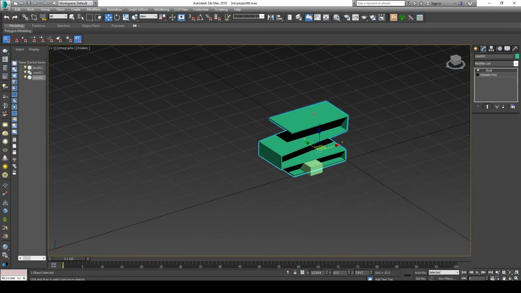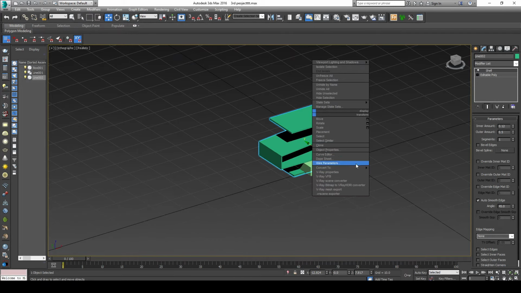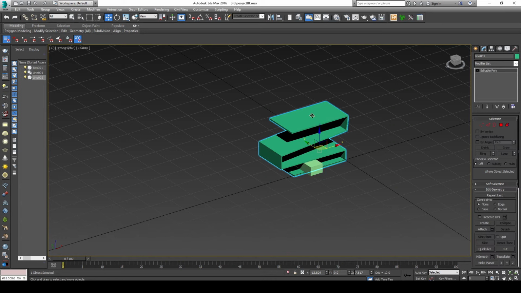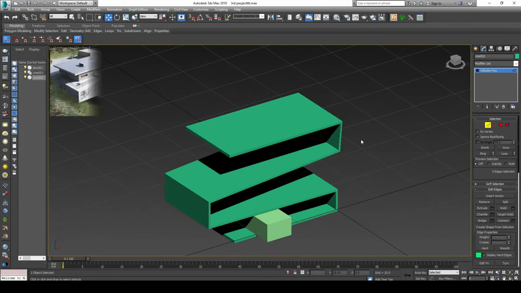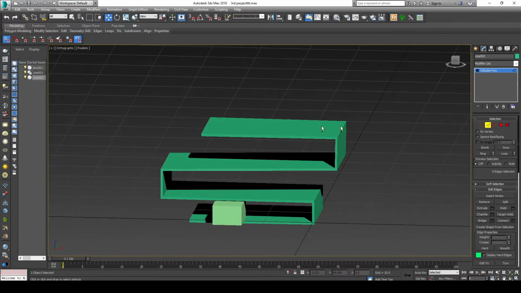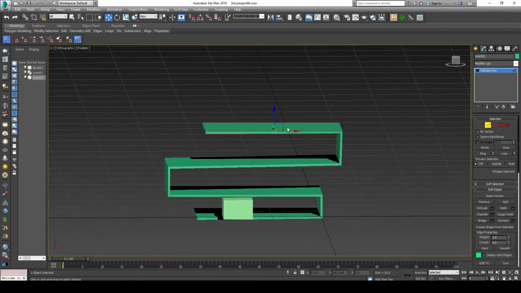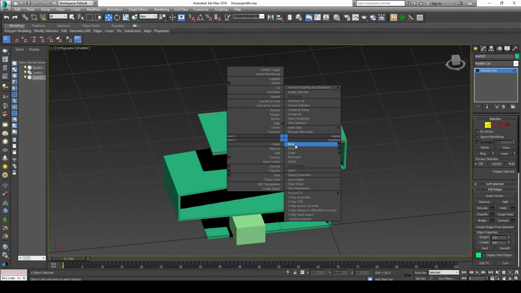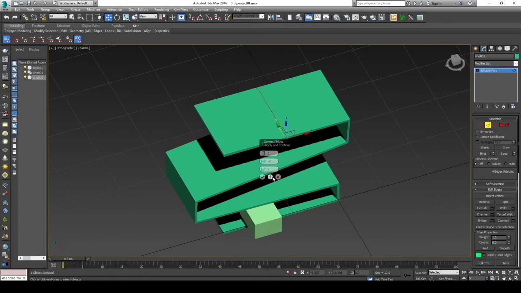Okay, so we'll select the structure again, right click, and then editable poly to make the opening in the top roof. And then we will select the edge and we will highlight this area. Okay, right click again, and then we will make a connect. Okay, let's make it here.